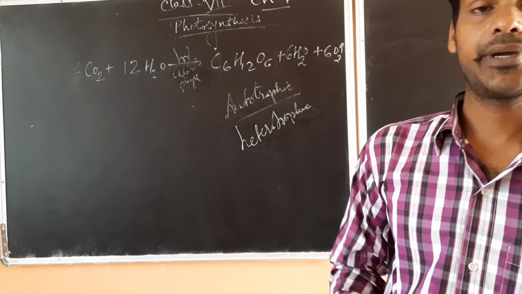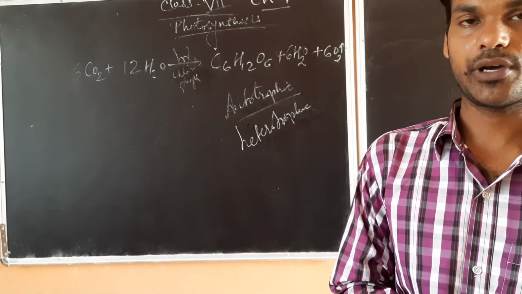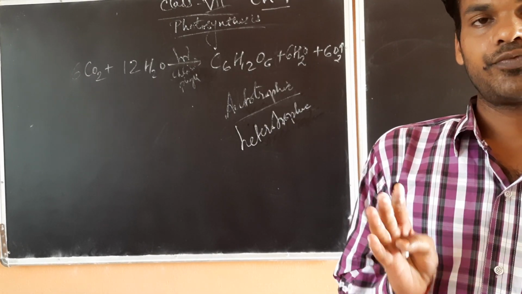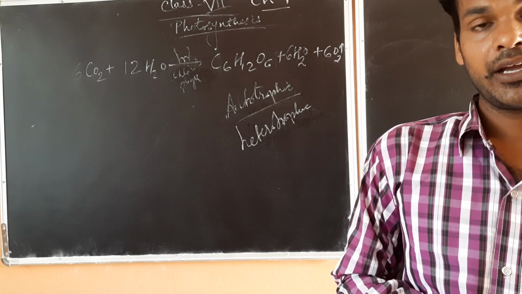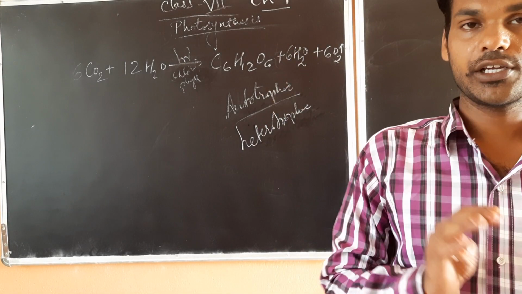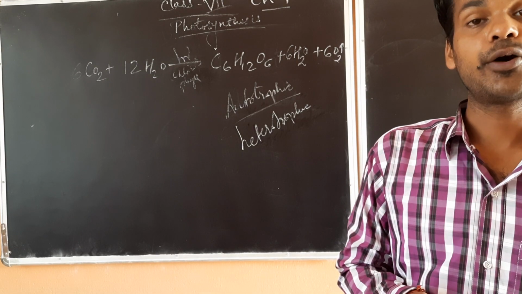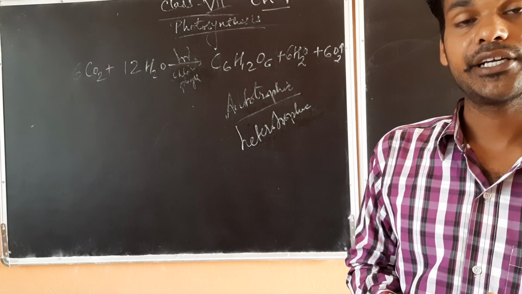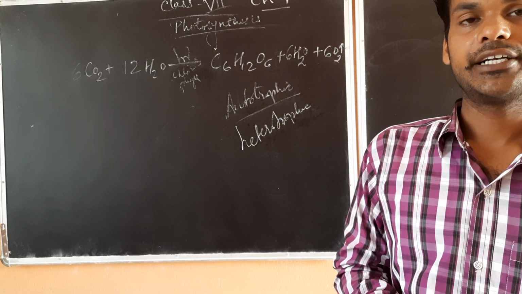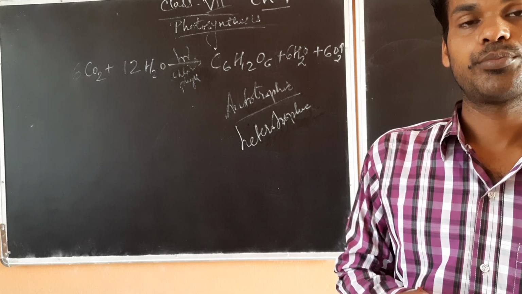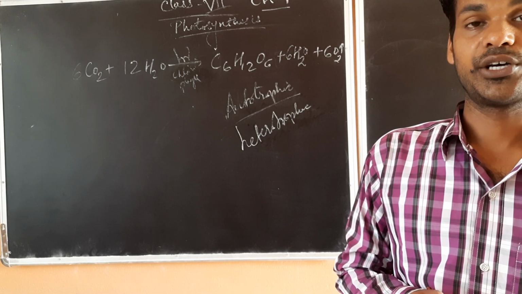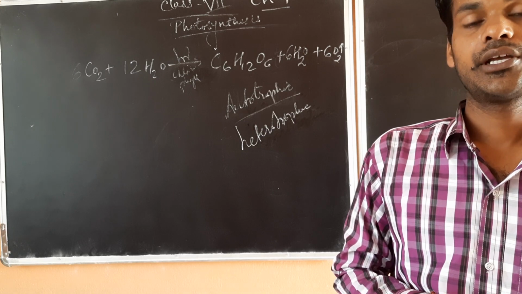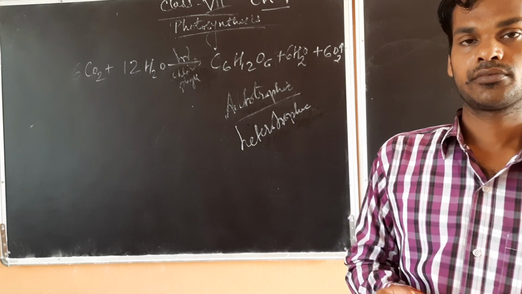The plants are preparing glucose, C6H12O6. That is the food for them. When these glucose molecules are in more amount, they are converted into starch and stored in their body parts, either the roots, stem or the leaves, flowers and fruits also.